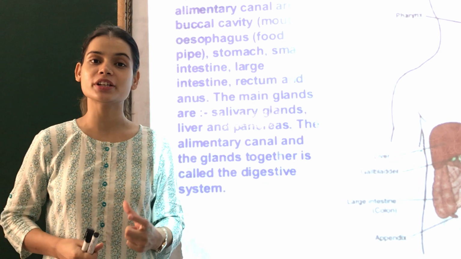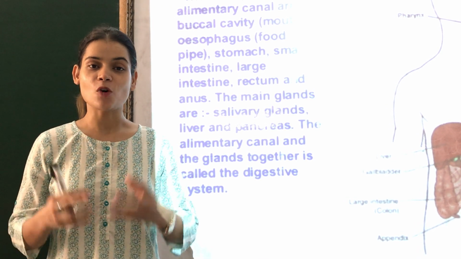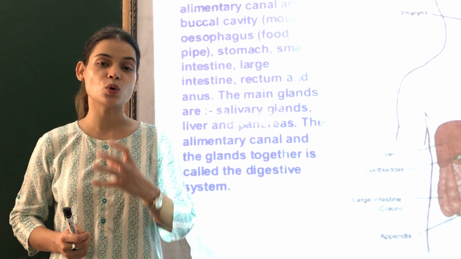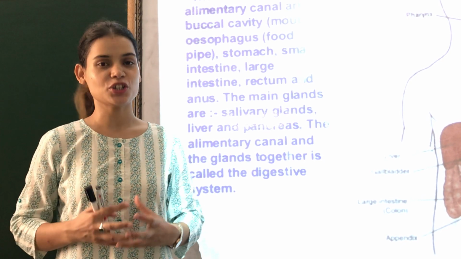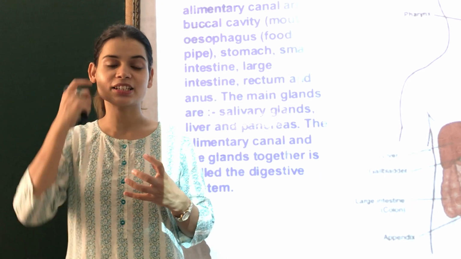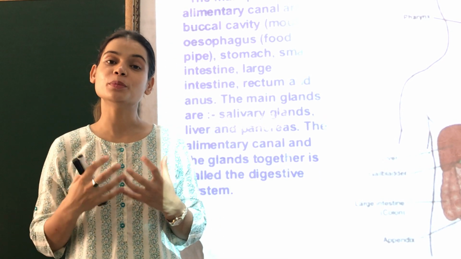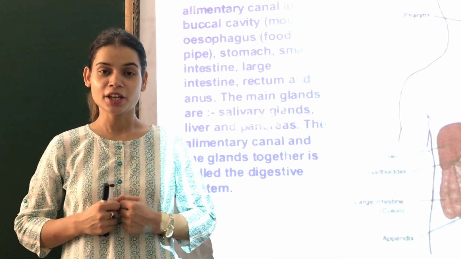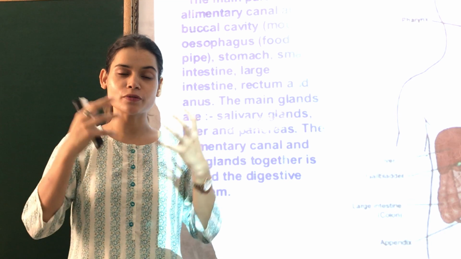discussing the importance of small intestine for the absorption and assimilation of food. Also, we will see what is the role of large intestine in digestion of food. Okay, if you remember children, we are discussing the various parts of human alimentary canal, or we can say human digestive system.